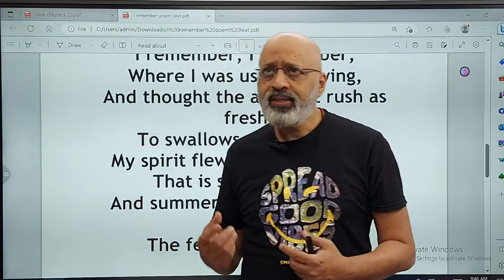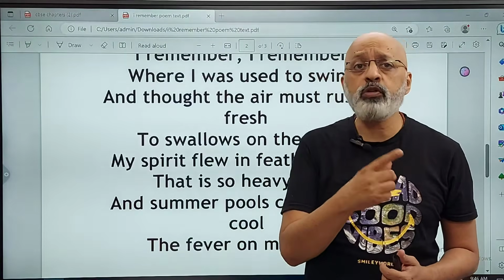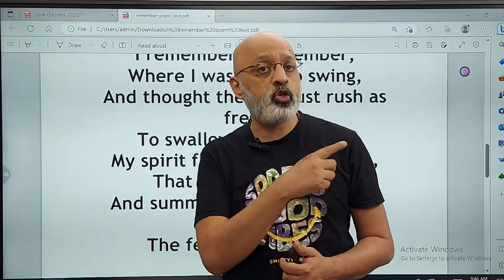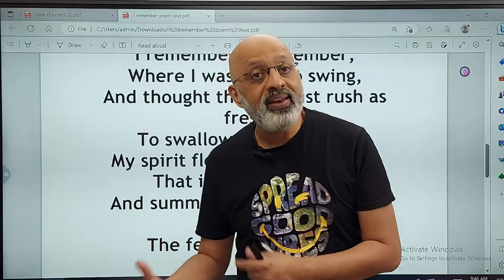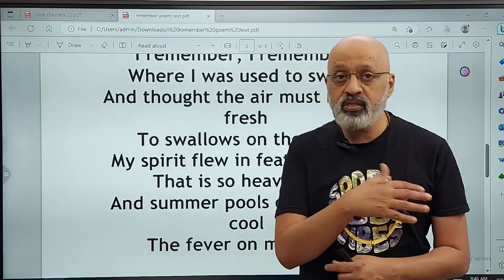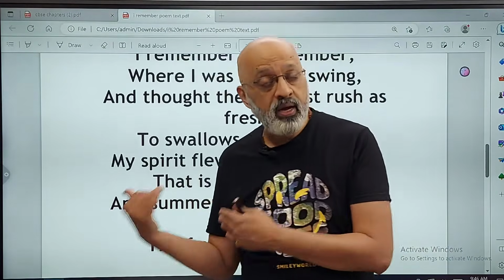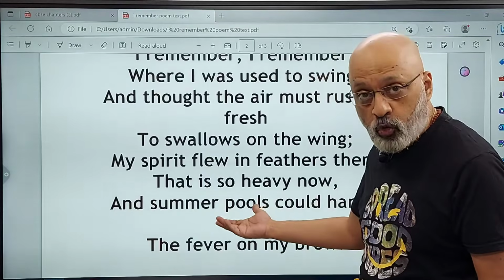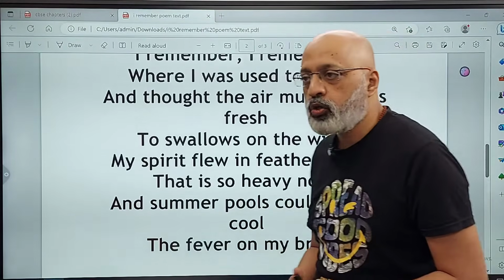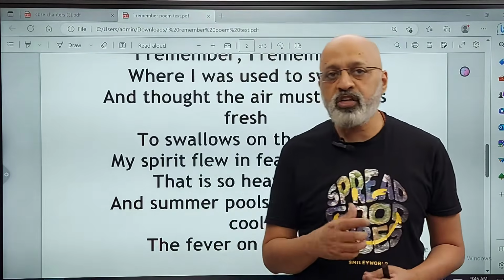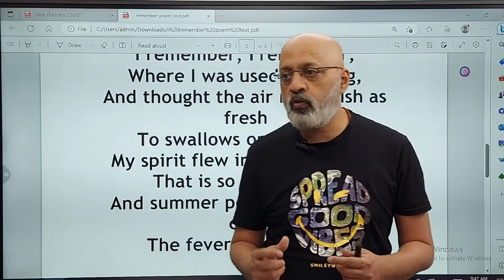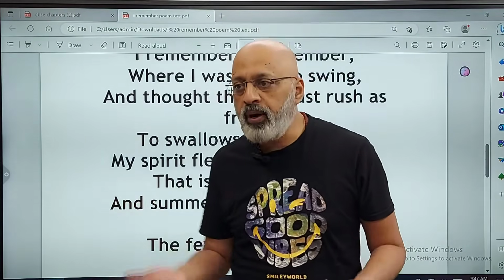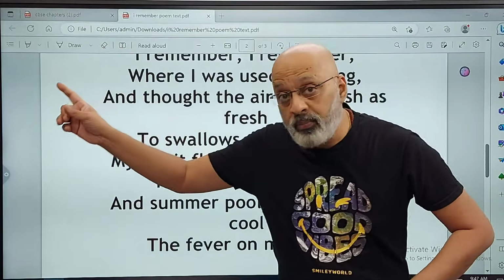It could also mean that the summer pools, he was used to experiencing summer pools during his childhood, but they are pretty ineffective right now. During his childhood years, he may have experienced summer pools, which is why he has perhaps made a reference to it in this particular stanza. Also, the lightness of spirit is contrasted by the poet's own body and soul, which now carry the weight and burden of various troubles, which did not trouble him as a child.